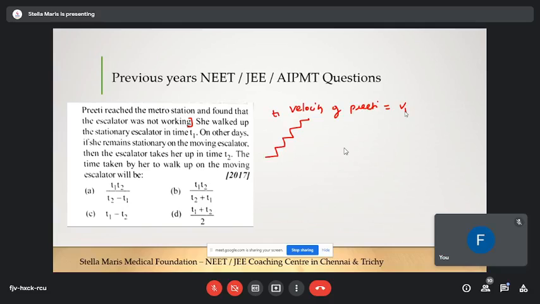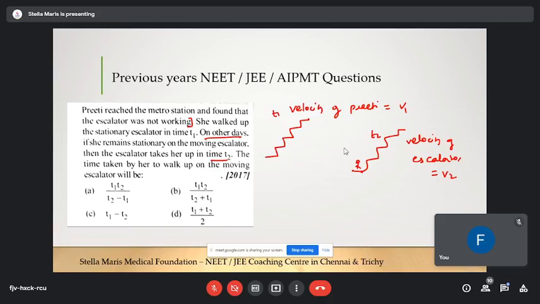In the second situation, on the other days, the escalator is moving and she is stationary, that is Preeti is stationary. The velocity of the escalator, I'm naming it as V2. The time taken is T2, that is given in the question.